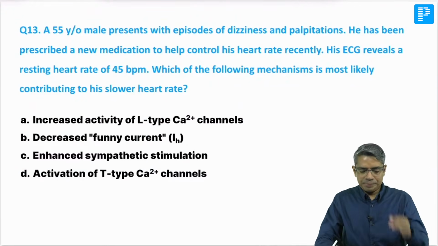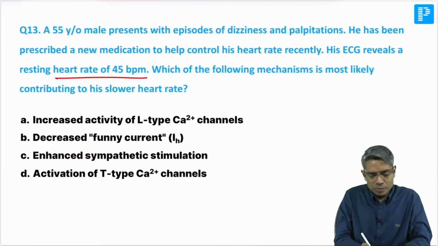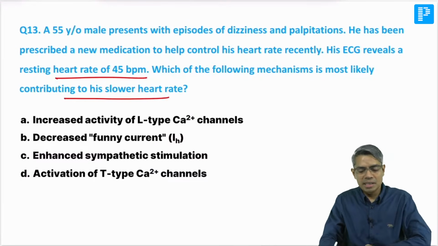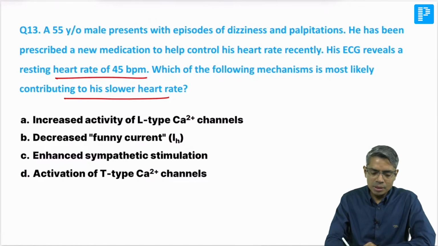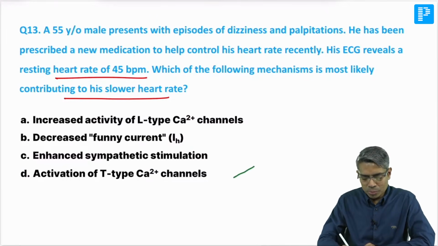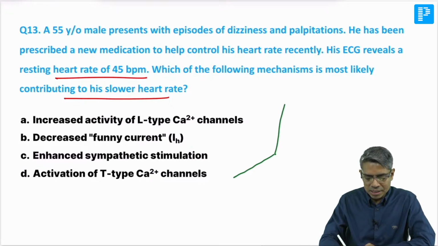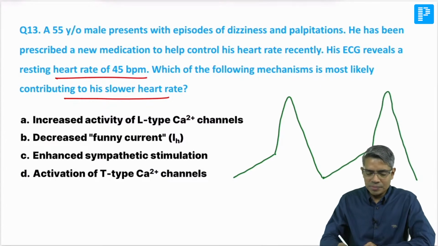A 55-year-old patient, heart rate control. So the heart rate is slow. What is the mechanism contributing to the slow heart rate? Basically this is related to the pacemaker activity. In my lecture I have discussed pacemaker activity. Okay, this is a session for INI-CET.